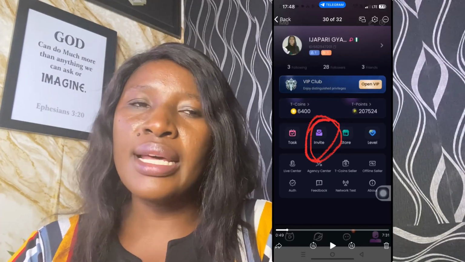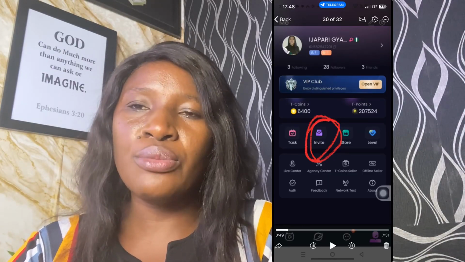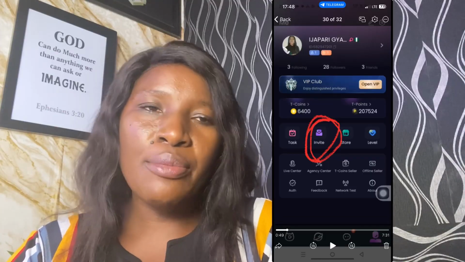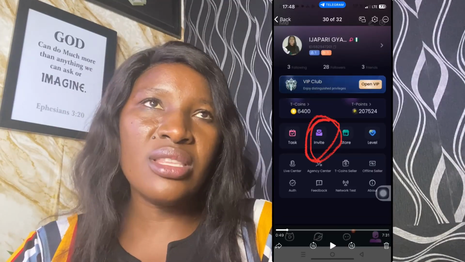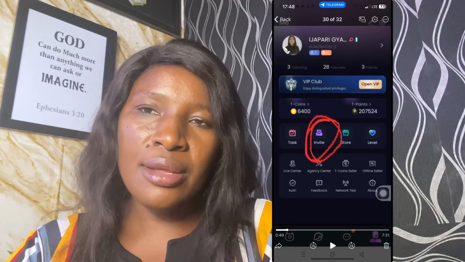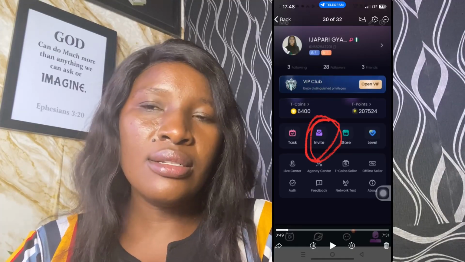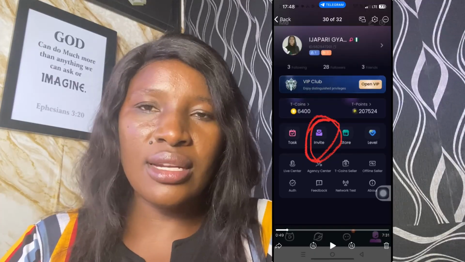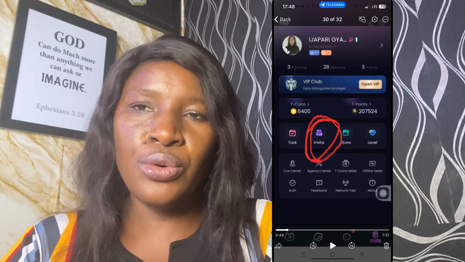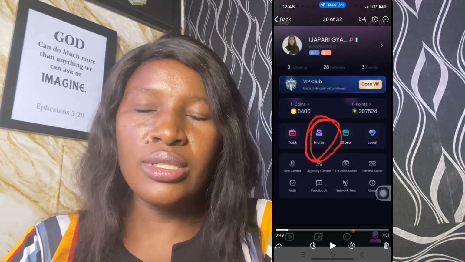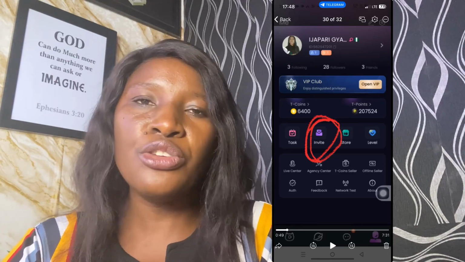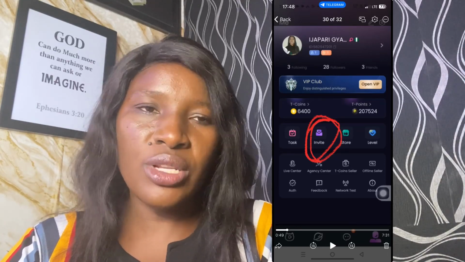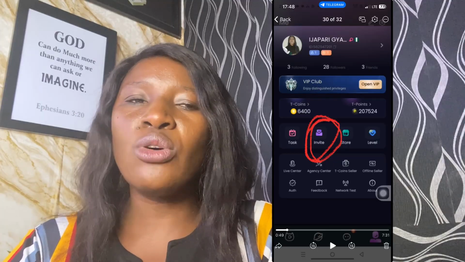Then the second way that I make money on the platform is, the moment I signed up, I bought coins. I bought coins of 3,700, and I started playing games. So I've learned a little, but I cannot start teaching you right now. I want to learn more. So when I learn more and crack some code, I can now come and create a video sharing with you how to play games. But I have started earning with the games on the platform.